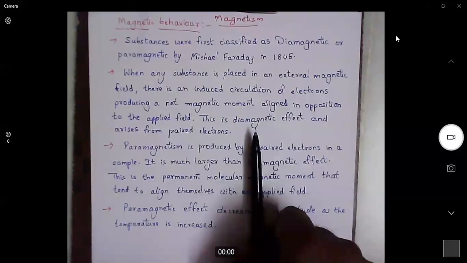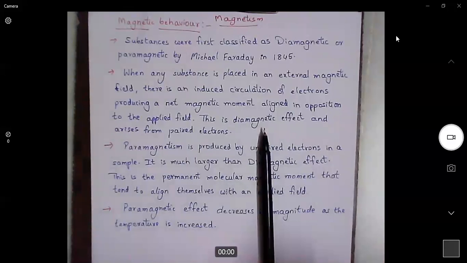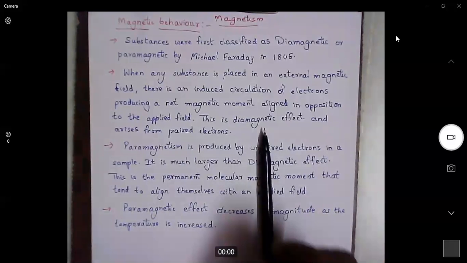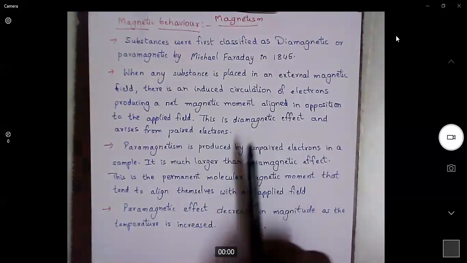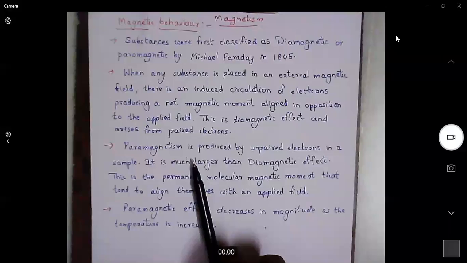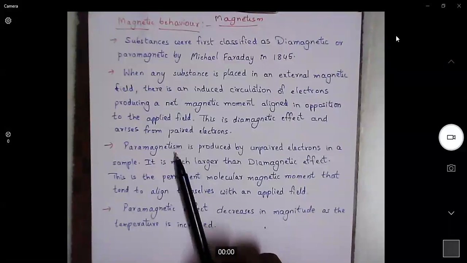So that is what is called a diamagnetic compound. In a diamagnetic compound, the magnetic moment generated will oppose the applied magnetic field. Whereas if a compound has single electrons, then when placed in a magnetic field, they develop a magnetic moment which is called paramagnetic moment.